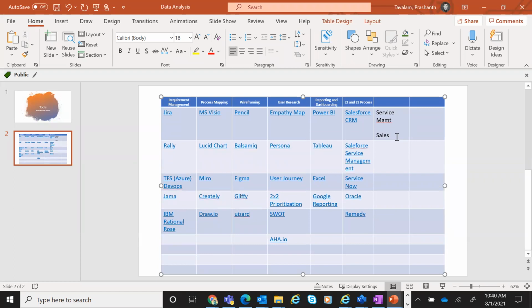Sales is basically how do I add customers? How do I create a customer account? How do I ensure I sell more to these customers? So a salesperson uses Salesforce CRM. Now under Salesforce CRM, there's also service management. If a customer raises an issue, how do you go about resolving it? As a service agent, once I create a ticket, that ticket needs to be assigned to some technical team.